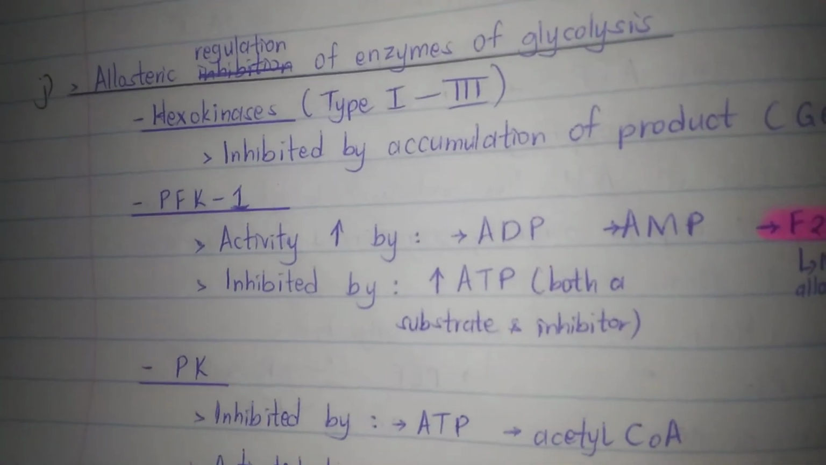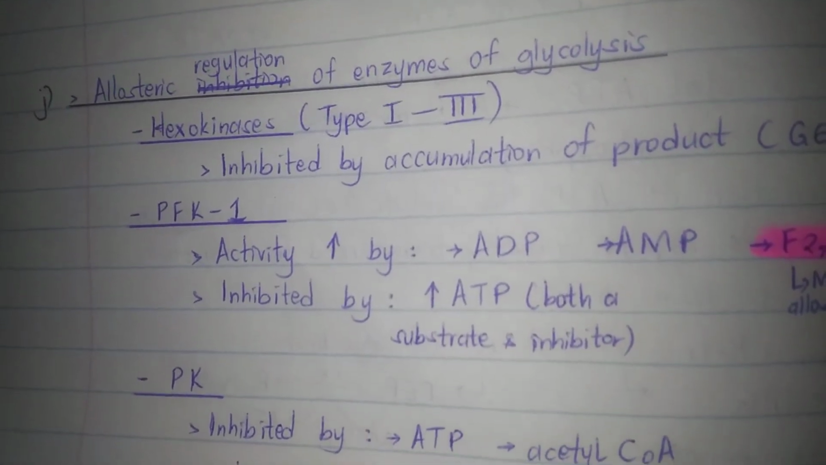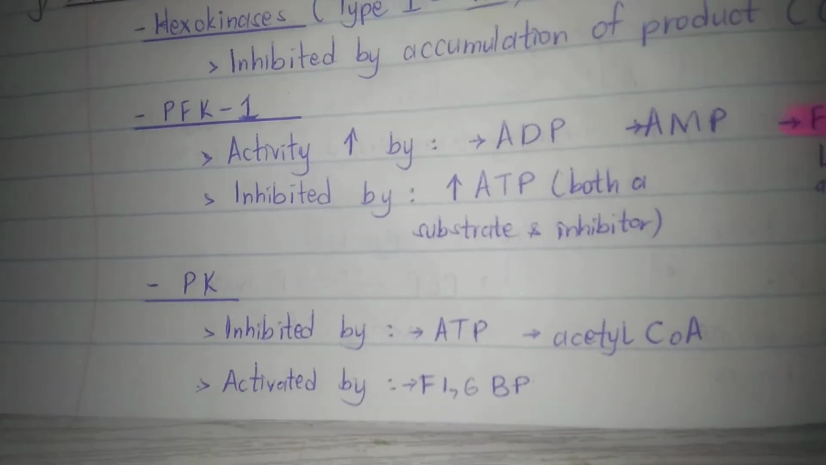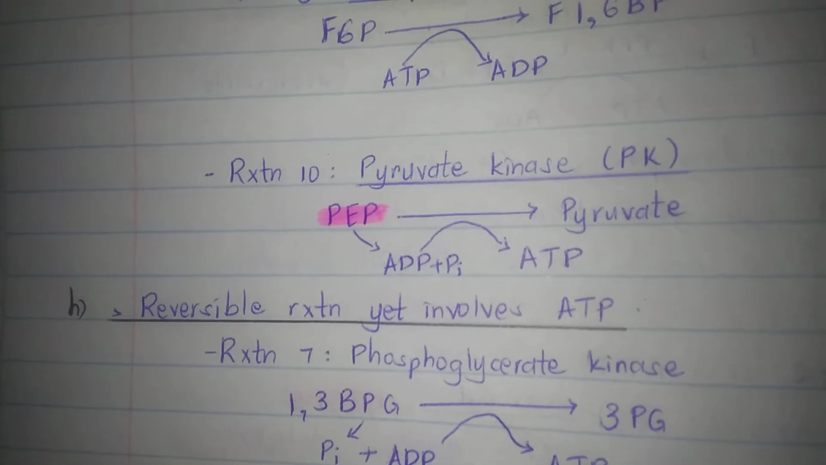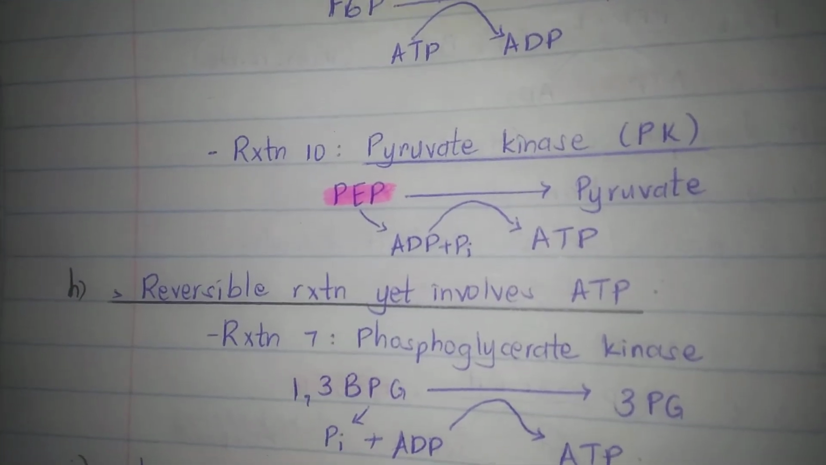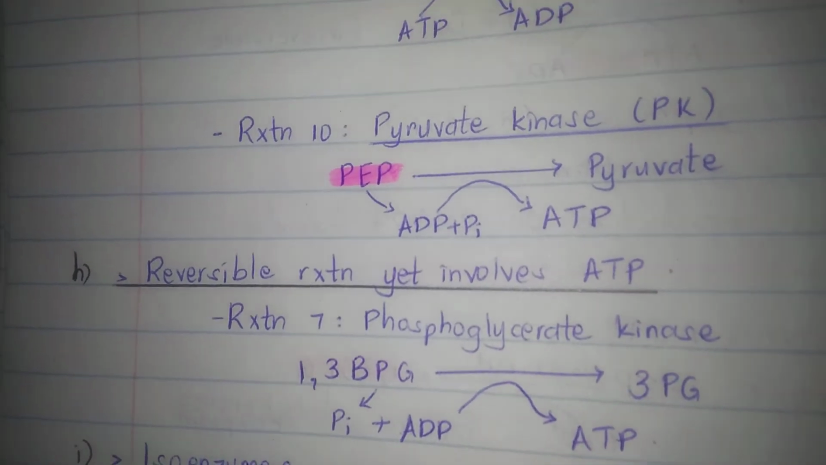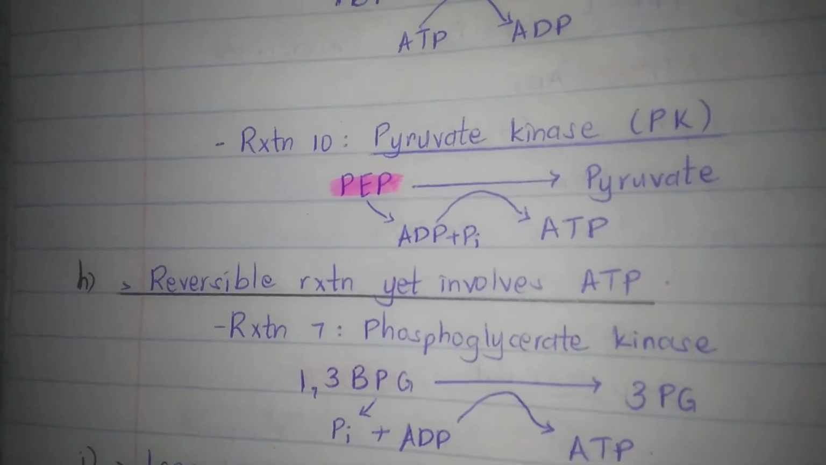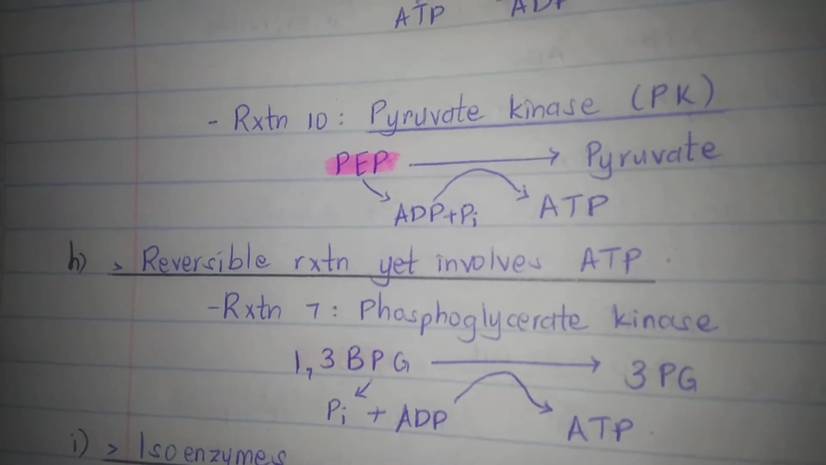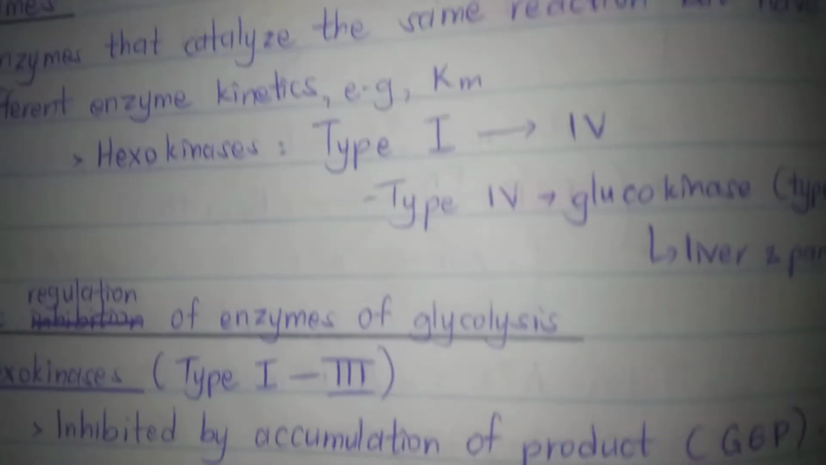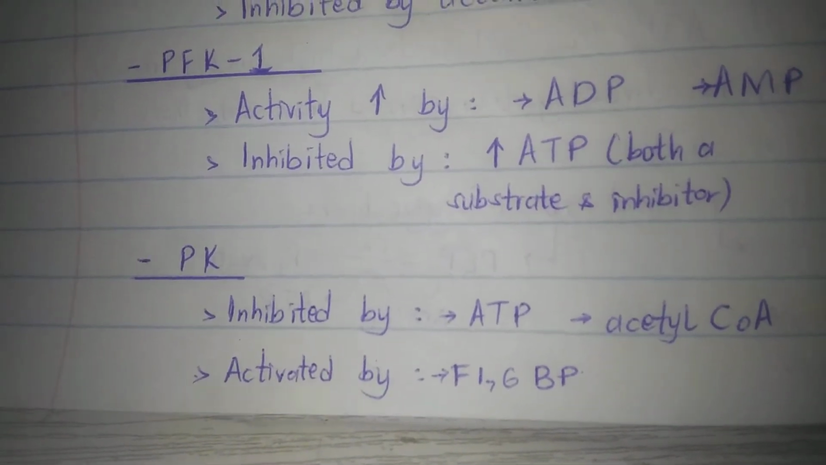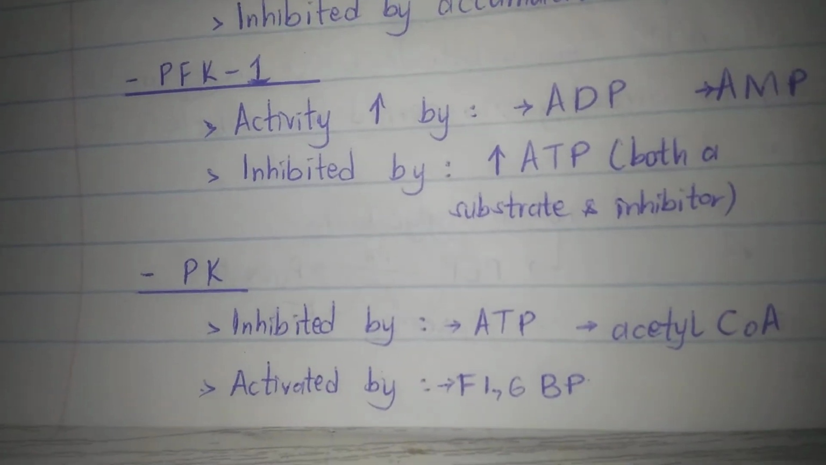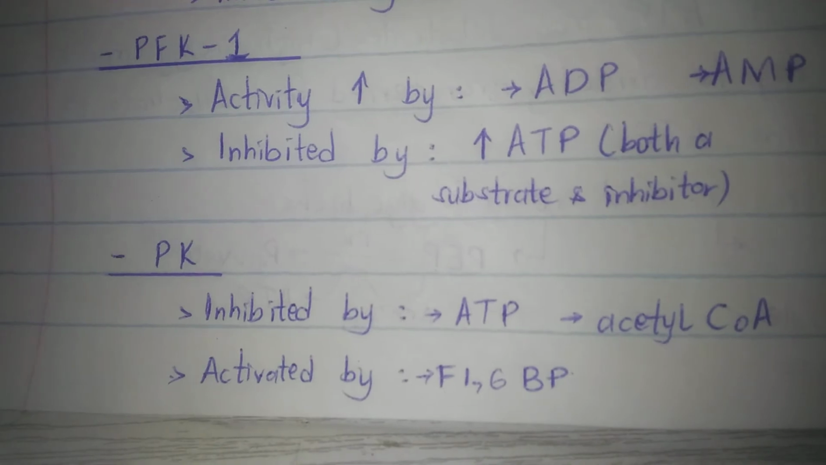an inhibitor. And the last enzyme that is allosterically regulated in glycolysis is PK. Just to remember the equation, it's equation 10, where phosphoenol pyruvate is converted to pyruvate, and ATP is formed because phosphoenol pyruvate, or what we've written as PEP, is a high energy compound. It's being inhibited by ATP and acetyl-CoA, and it's being activated by fructose 1,6-bisphosphate.